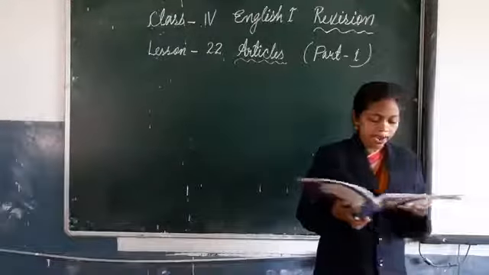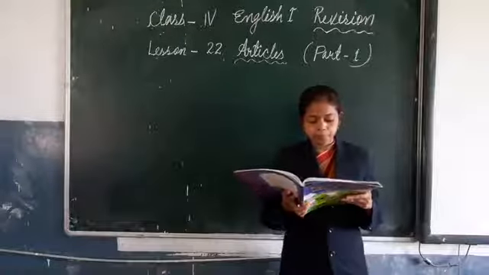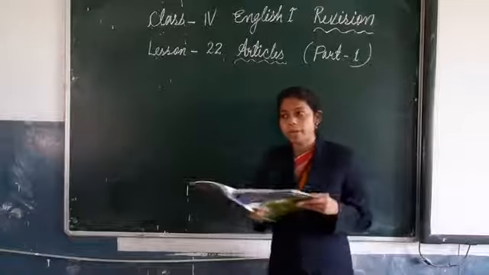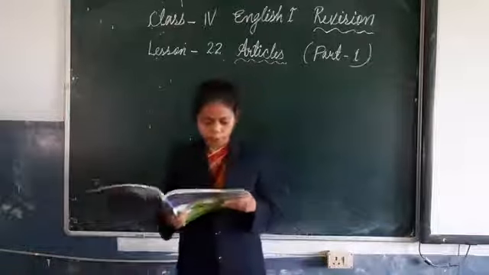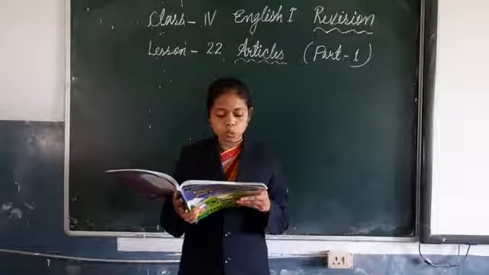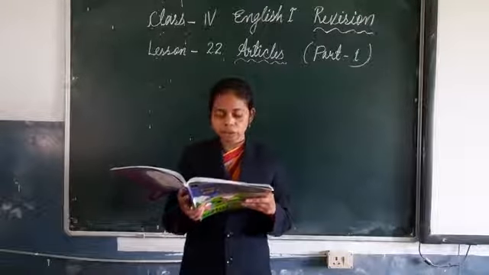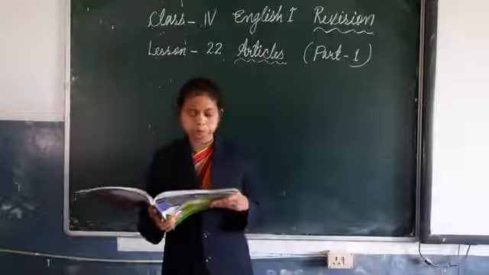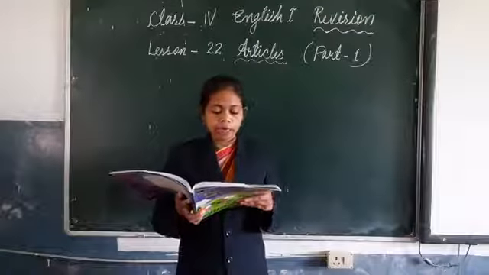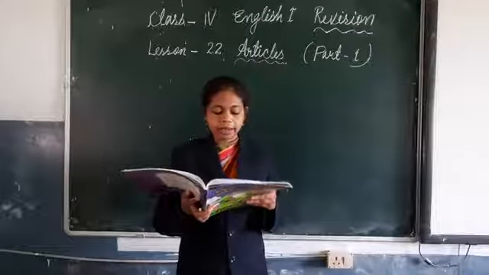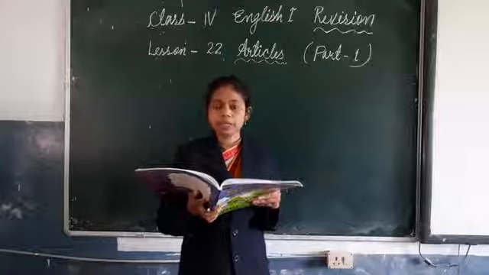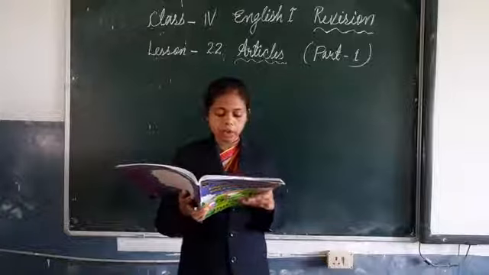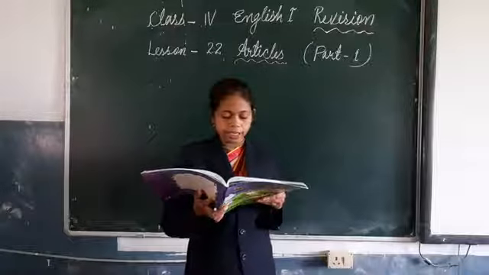So let's do exercise 4. Put A or an in the blanks below. Keep in mind the sound of the alphabet. So we have to keep in mind the sound of the alphabets also. First number, I saw an elephant crossing Park Street on a holiday. Second number, a European is a lecturer at a university.